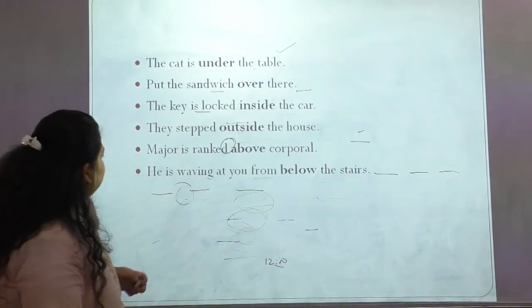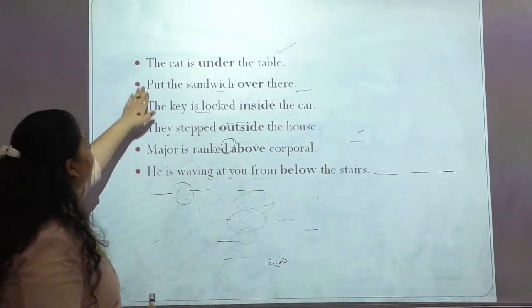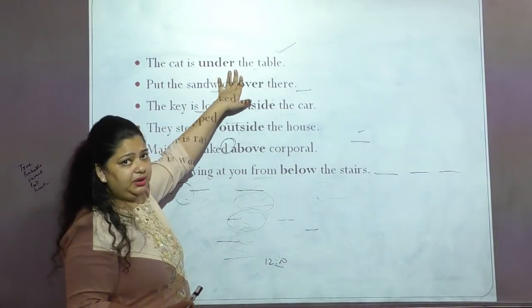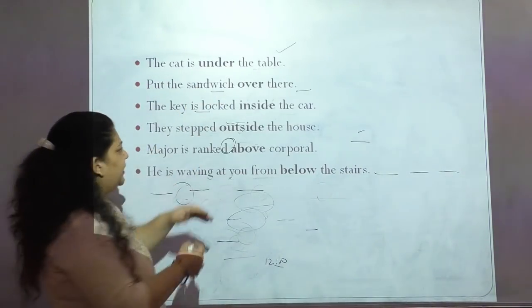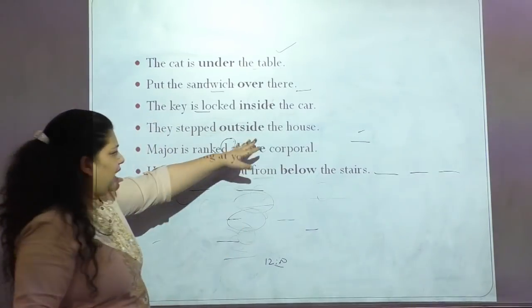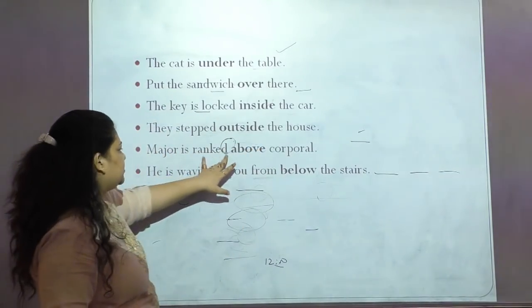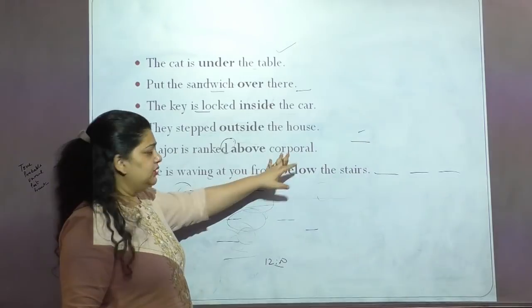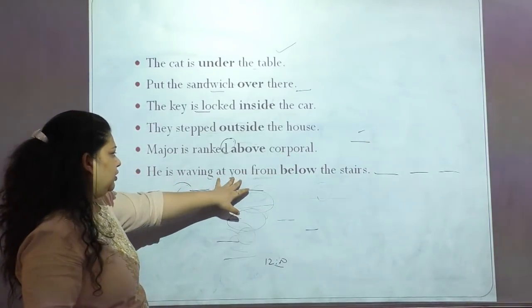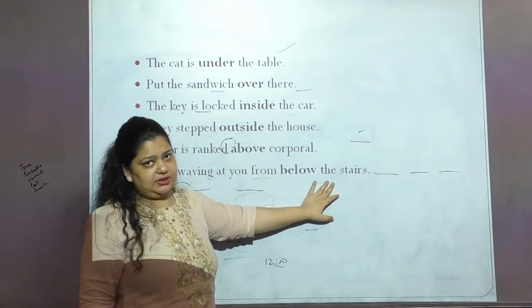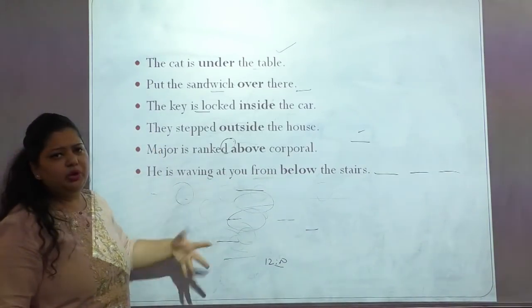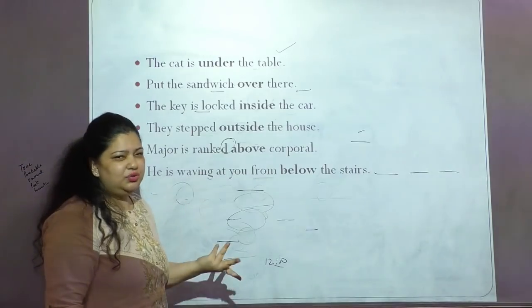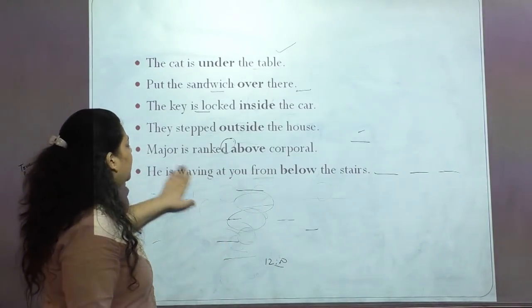Right? Now let's see the next one. For example, the cat is under the table. Right? Put the sandwich over there. The key is locked inside the car. They stepped outside the house. Major is ranked above corporals. He is waving at you from below the stairs. Right? So these are a few other examples of above, below, inside, outside, under, etc., which we have already shared.